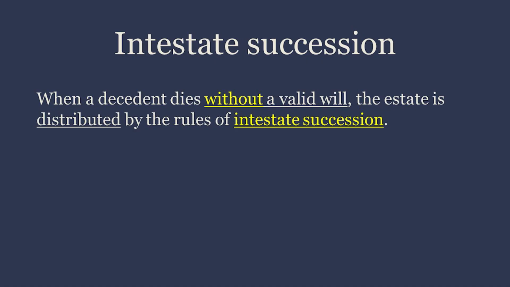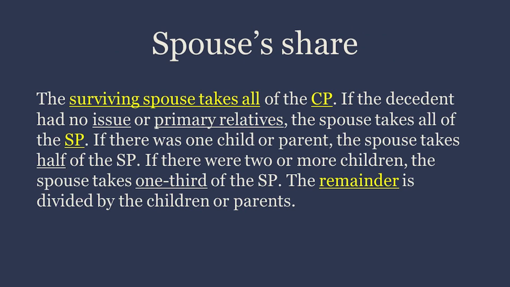Intestate succession. When a decedent dies without a valid will, the estate is distributed by the rules of intestate succession. Spouse's share. The surviving spouse takes all of the CP. If the decedent had no issue or primary relatives, the spouse takes all of the SP.